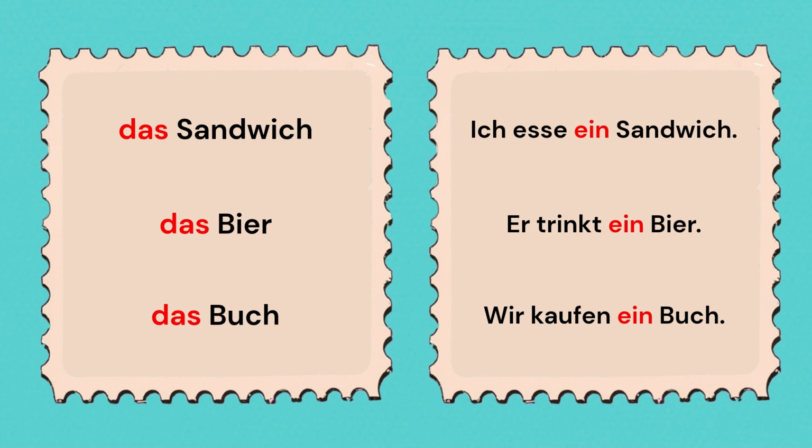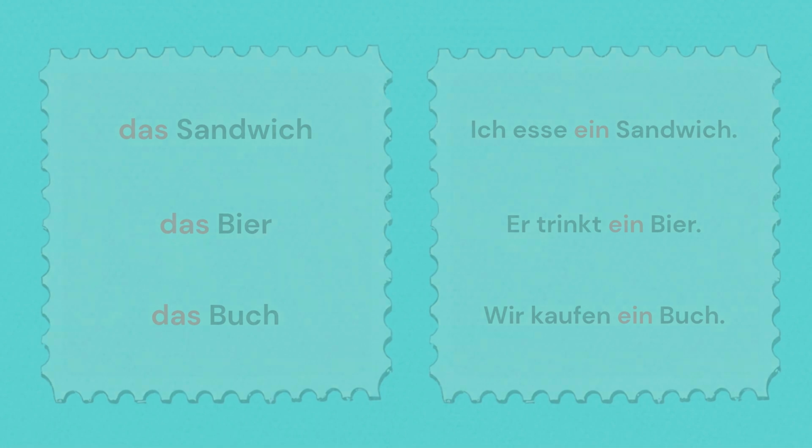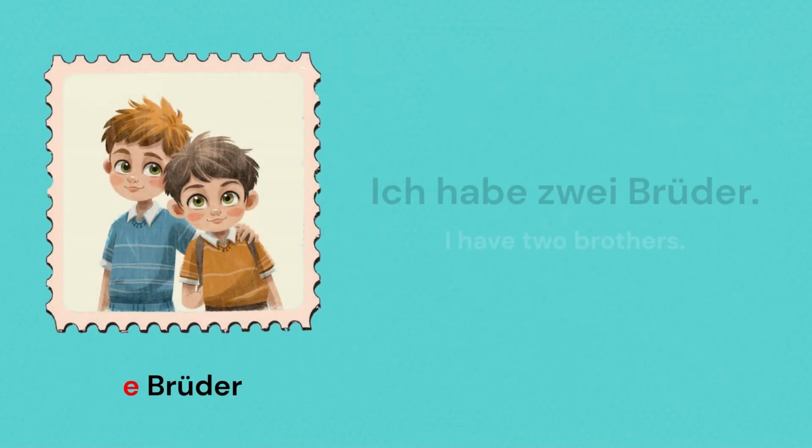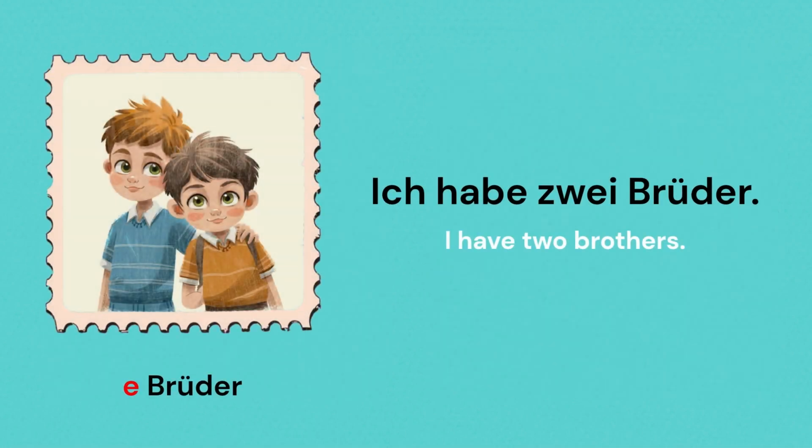Now let's see what happens when the accusative object is in plural. Ich habe zwei Brüder. The accusative object here is zwei Brüder. And since for plural, we don't have an unbestimmter article, we don't use an unbestimmter article here, just like in nominative.